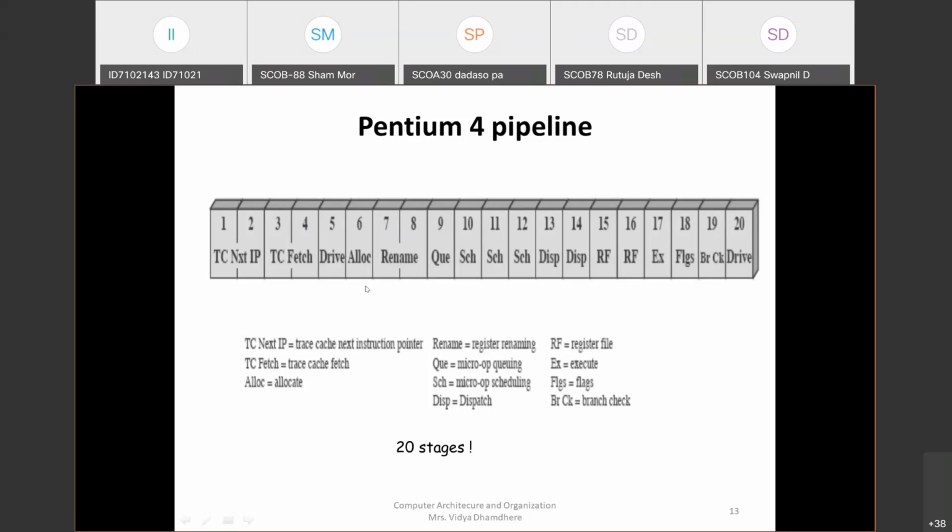So I can write down R1.1, R1.2, like that we can write down renaming of that particular registers to use the less number of registers for that purpose. Now next one is the ninth stage, which is queue. That is a micro operation queuing will be done. Micro operation queuing means that particular instruction is divided into multiple micro operations, and a queue is maintained for the execution of that instruction. Next, the 10th is schedule.